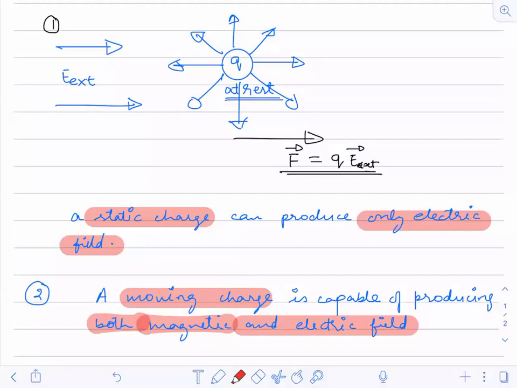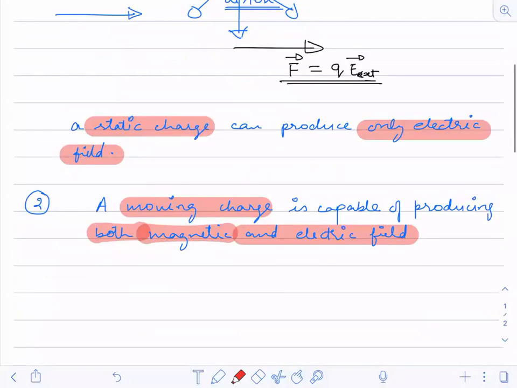Now suppose this is a positive charge kept in an external electric field, so it will have a force on it. Let me remind you that this is a moving charge, with some velocity v, in an external electric field.